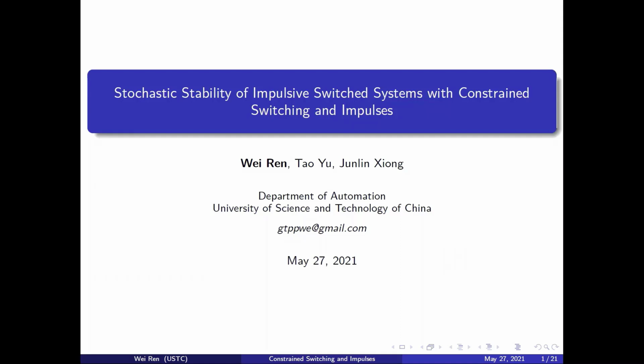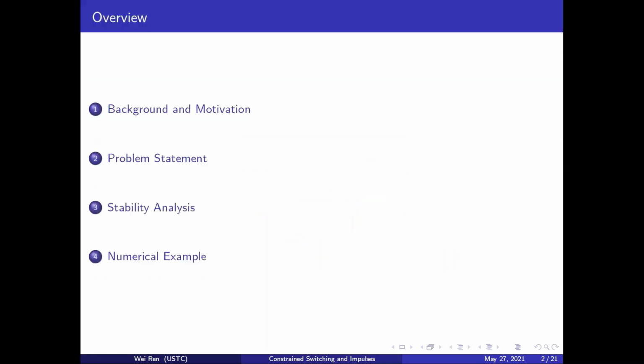Here we focus on stability analysis for impulsive switched systems with constraint switches and impulses. My presentation has 4 parts, and we start with the first part, background and motivation.